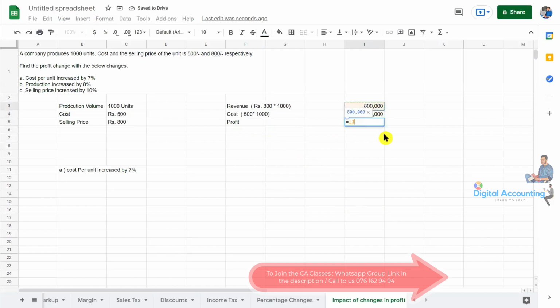So what should the profit be? 800,000 take away 500,000, it should be 300,000.